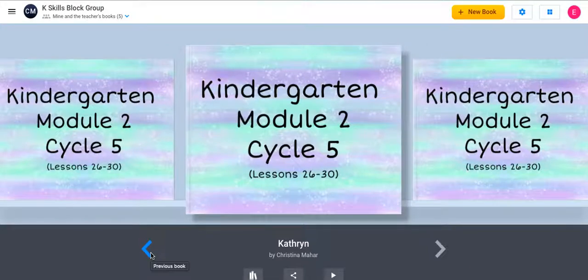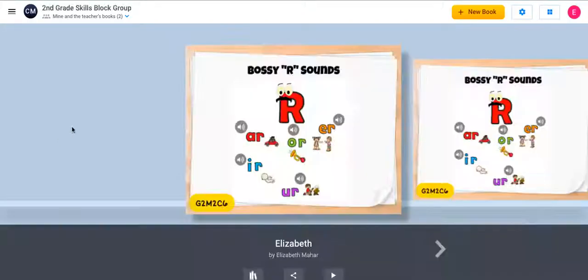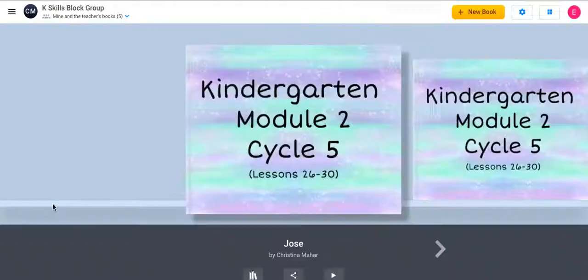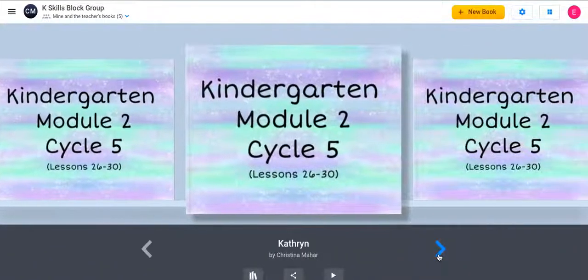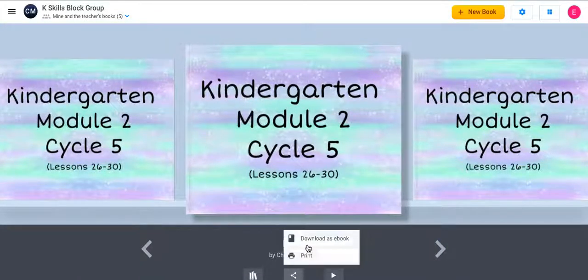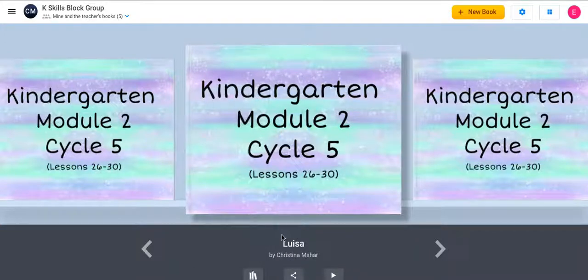So those are the 2 options. Kids could make their own copy, which would look like this, and their name would be there. If the kids are younger, the teacher can make copies for them ahead of time, put their names on, make sure to turn on collaboration for those kids. You can't see that button right now because I'm in the student view, but you would turn that collaboration on for the kids, and then they can edit just the books with their names on them. Those are your 2 options when sharing books with students.